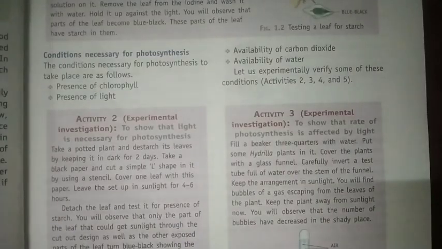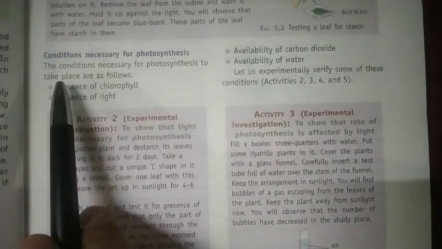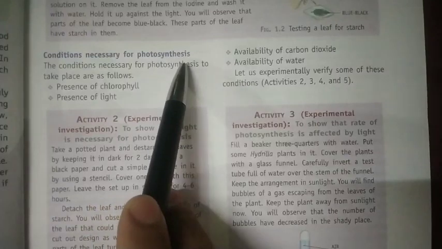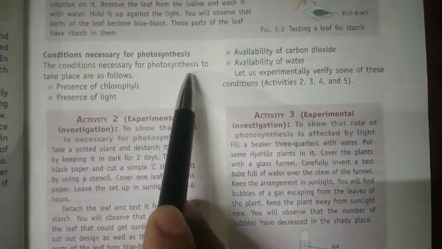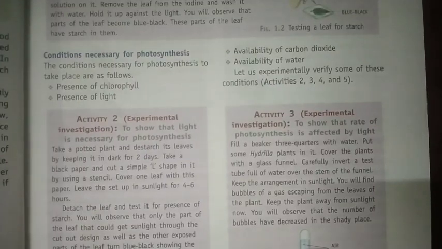Now this photosynthesis is very important. Through this process only, plants make their own food. So what are the conditions necessary for photosynthesis? The conditions necessary for photosynthesis to take place are as follows. Means some conditions are required to perform photosynthesis. It doesn't occur in any condition. So what are the conditions?